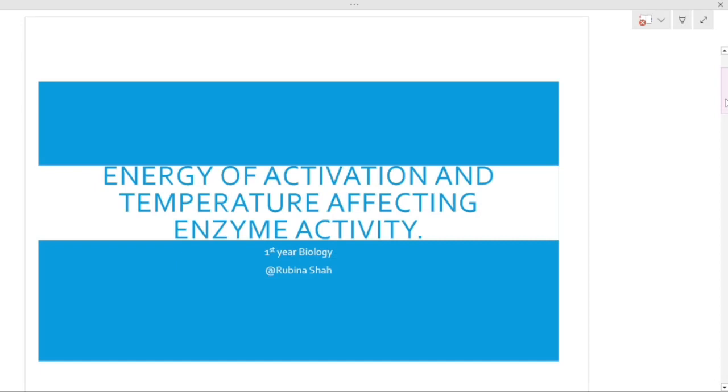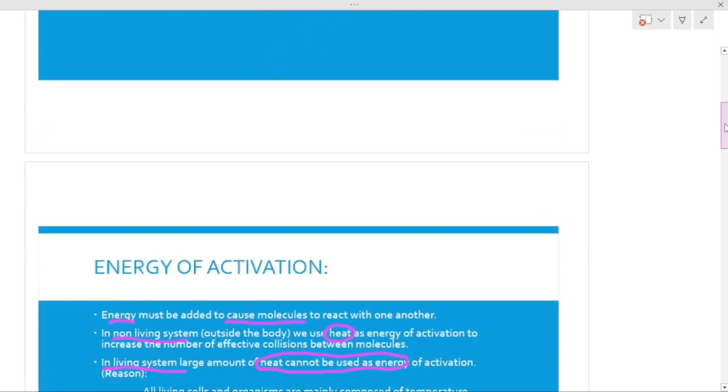So, the topic that we are going to study today is about energy of activation and temperature affecting enzyme activity. These two subtopics are from the chapter enzymes. So, in this whole lecture, we are going to focus on the activation energy of enzymes and how the activity of enzymes is affected by temperature. These two topics are there in the chapter enzyme.